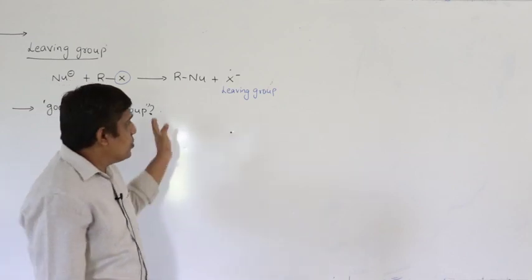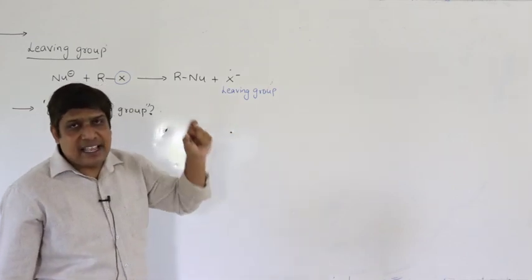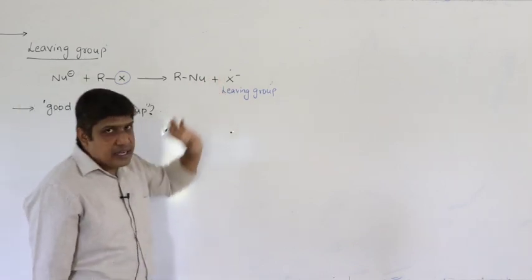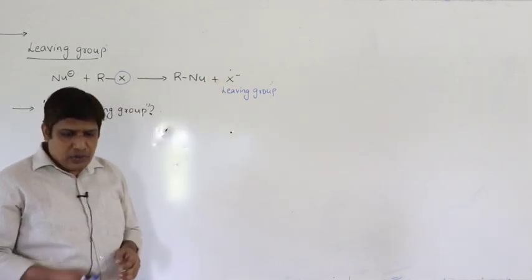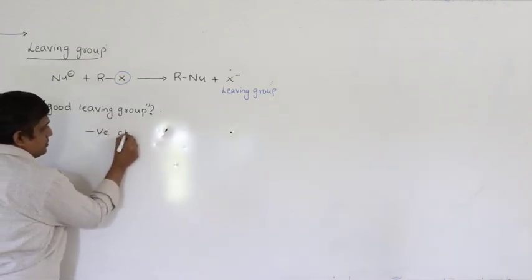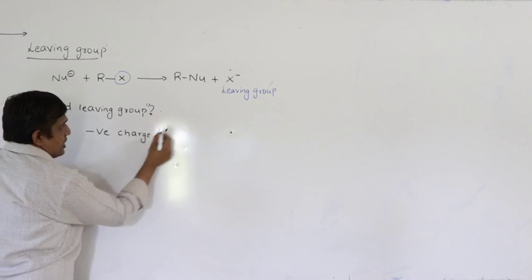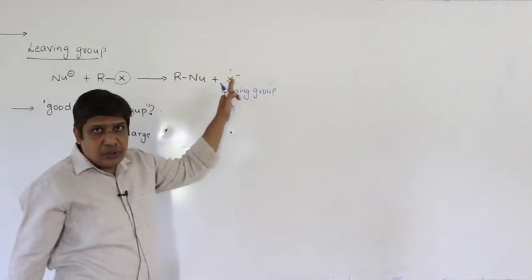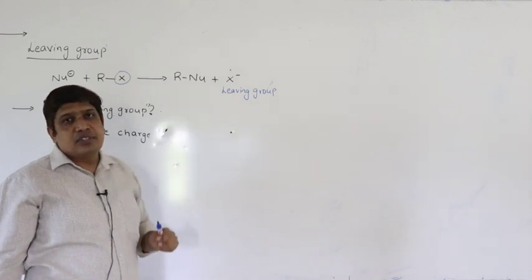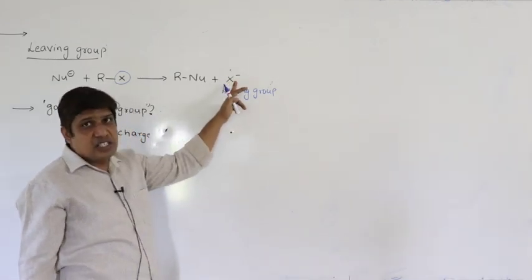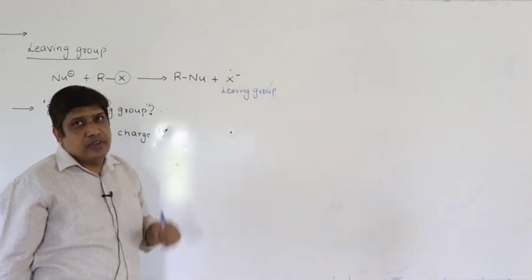So mostly they are removed as a species that carry negative charge. So here X is removed as X minus. So most of the leaving group, they carry which charge? Negative charge. If this ion, if this species can stabilize the negative charge, then it becomes a good leaving group. I repeat, if it can stabilize this charge, then it becomes a good leaving group.